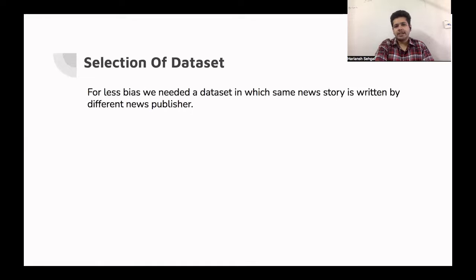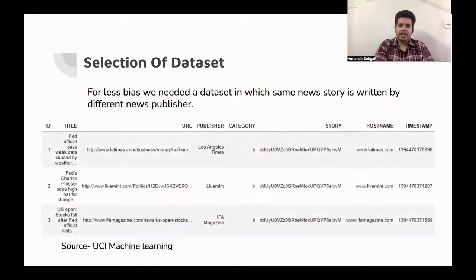So, selection of the data set. For less bias, we needed a data set in which the same news story was written by different news publishers. We got it from UCI Machine Learning. It was free, and in this, the same news is written by many different publishers. So further, my project partner Abhishek will explain.